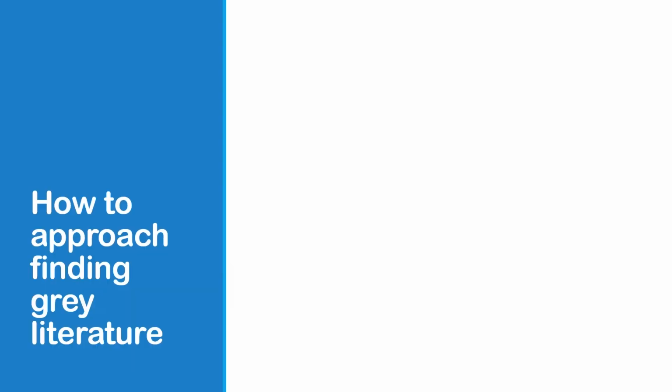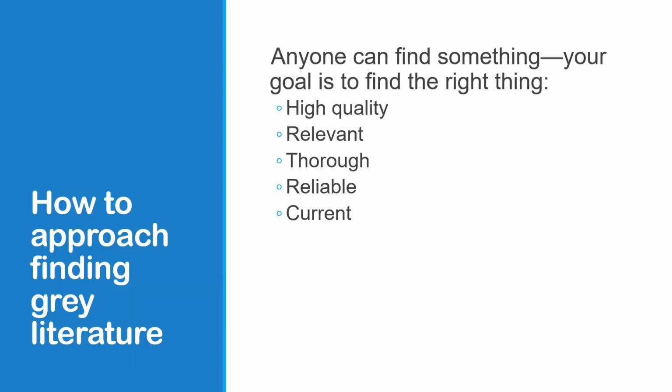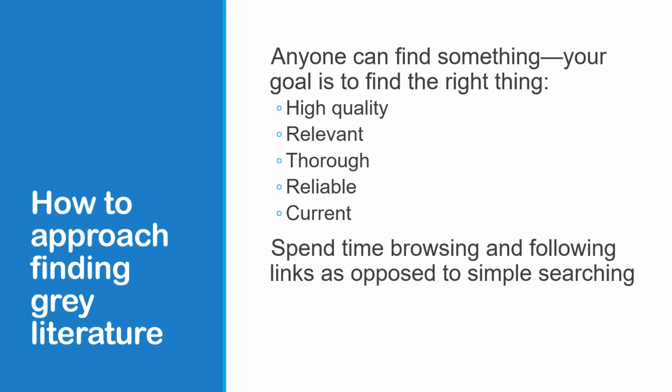So here's how we want to approach our searches for gray literature. I know that you can find something on any given topic. It's easy to do a web search and find something related to our topic of interest, but we want to make sure we're finding the right thing. Are we finding the best thing? Is it high quality information, relevant, thorough, in depth? Does it come from a reliable source? And is this the most current information possible? This isn't always simple to find.